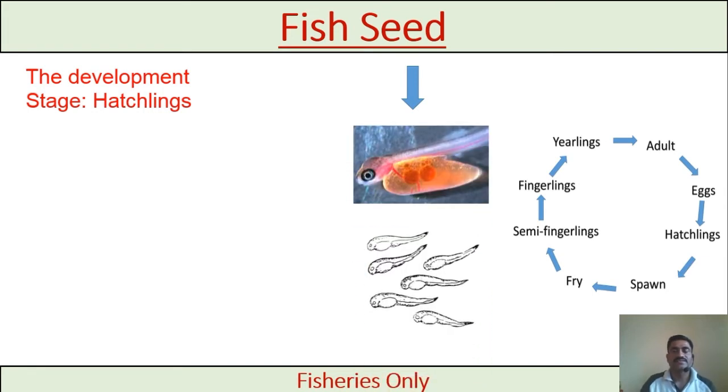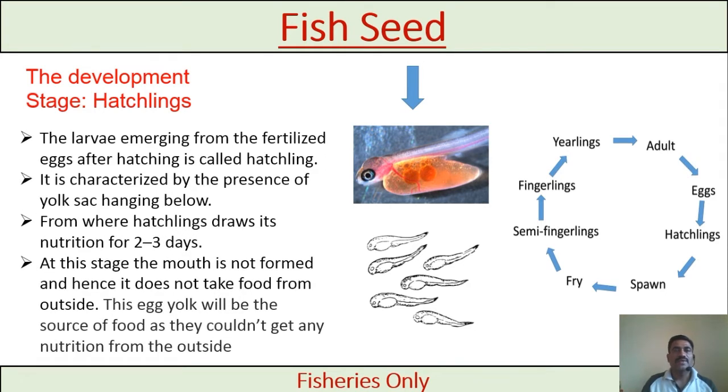These are the hatchlings. The eggs hatch into the hatchlings. The larvae emerging from the fertilized egg after hatching are called hatchlings. It is characterized by the presence of a yolk sac hanging below. This one is the yolk sac which is hanging below these hatchlings. It has just emerged from the fish egg.